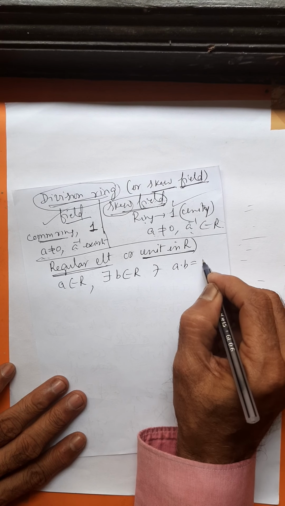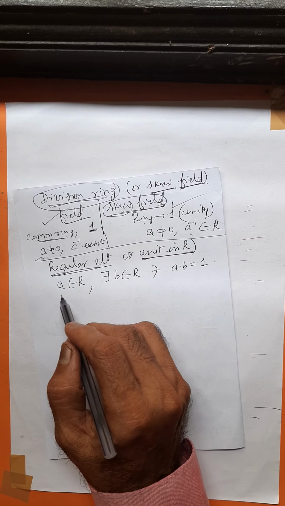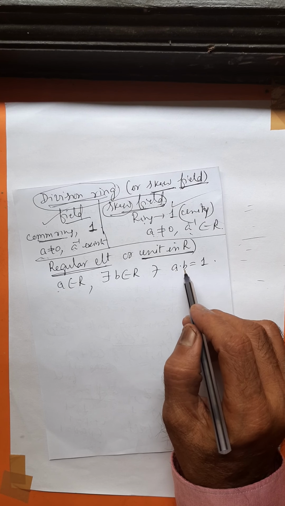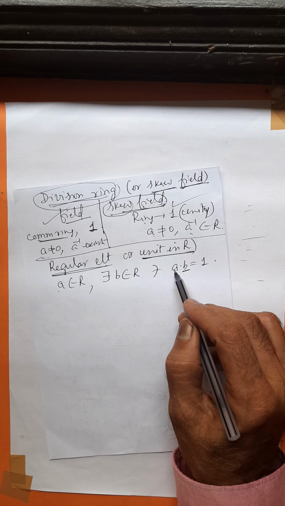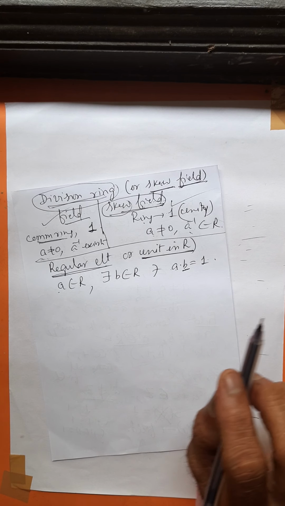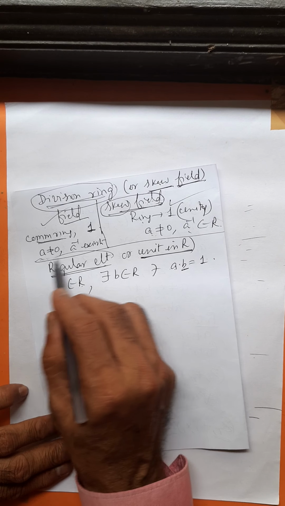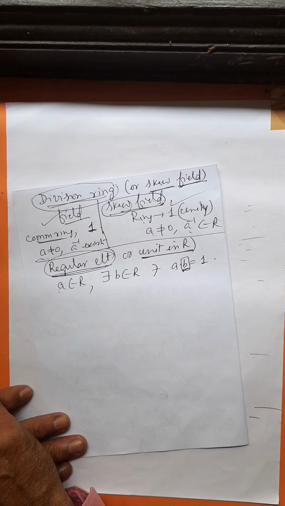A into B is equal to 1. If A is a regular element, if A into B equals 1, that means B is the multiplicative inverse of A. B is the multiplicative inverse of A. It's fine. An element A belongs to R is a regular element if its multiplicative inverse exists in R.